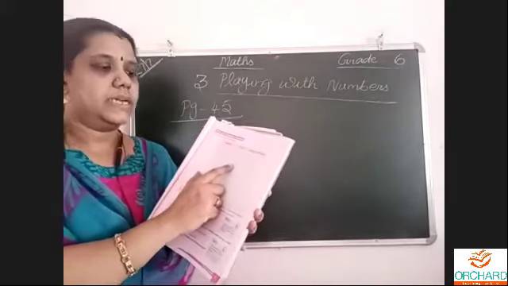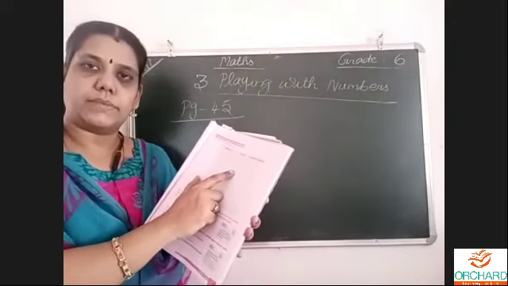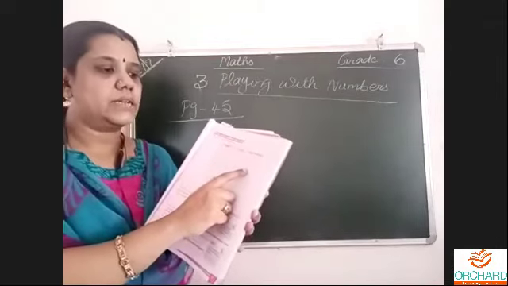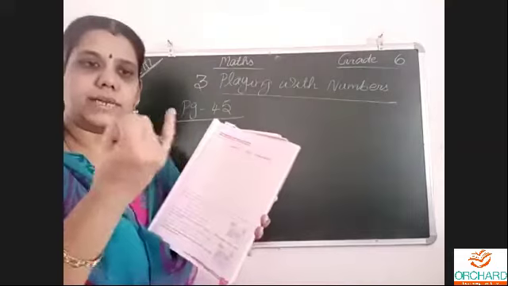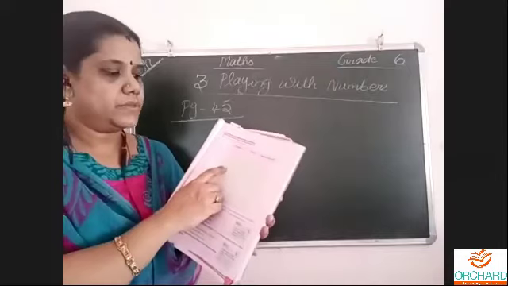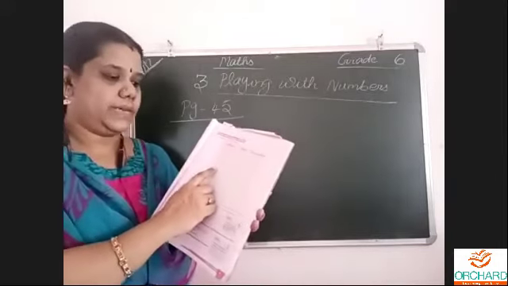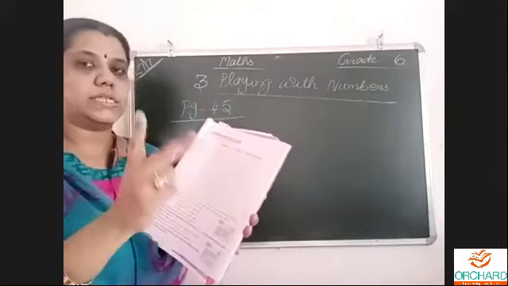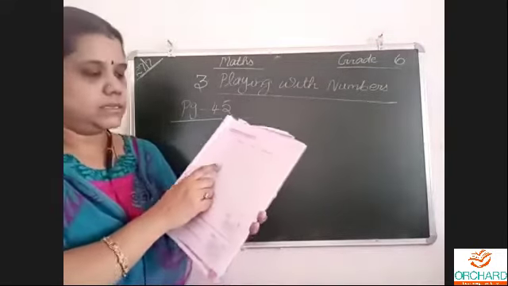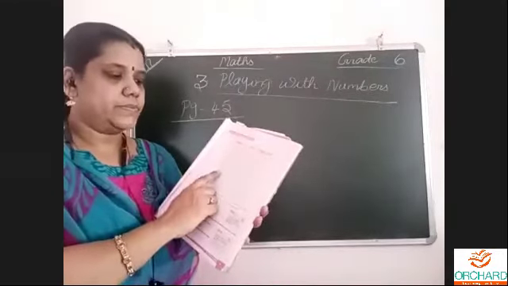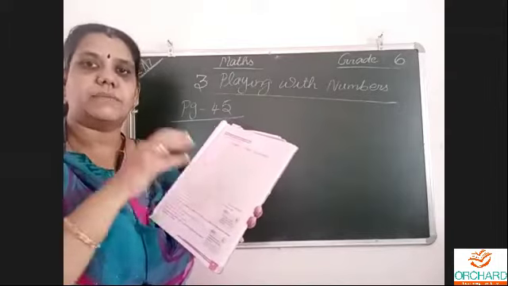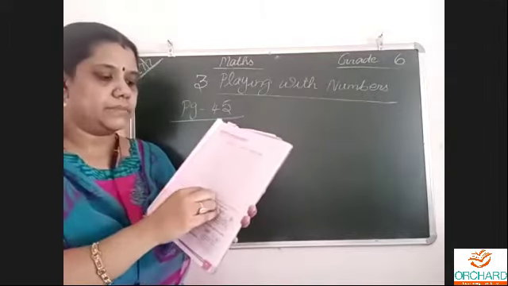Number 4 comes in one table, 2 table, since 2 twos are 4, and 4 table, since 4 ones are 4. So there are 3 factors. Similarly, number 5 has 1 and 5. Number 6 has 1, 2, 3, 6, meaning the 1 table, 2 table, 3 table, and 6 table. Number 7 has 1 and 7. Number 8 has 4 factors. So like this, they have given up to 12.